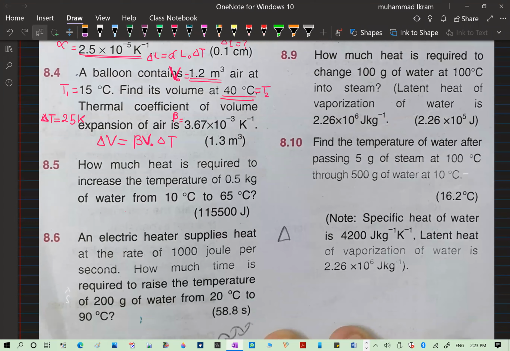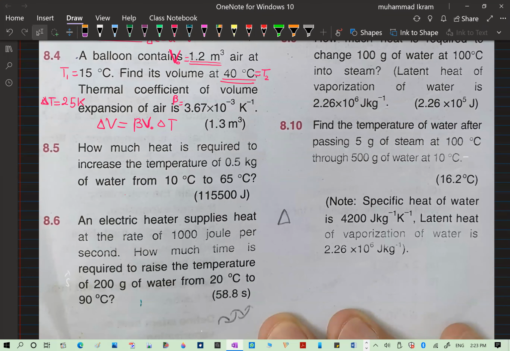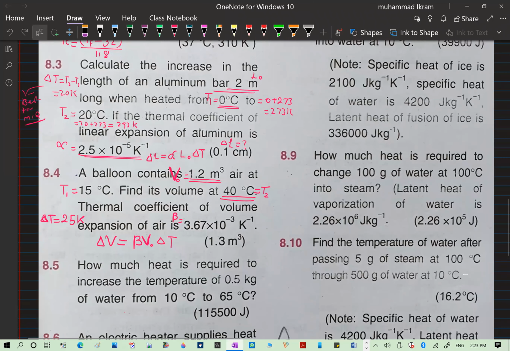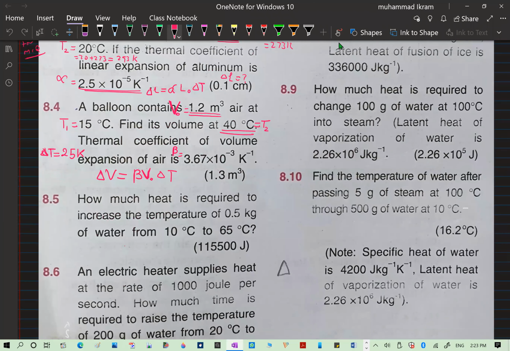Now the next question, this is also important. How much heat is required to increase the temperature of 0.5 kilogram of water? So here the mass is 0.5 kilogram, as you see, of water from 10 degrees centigrade. Here T1 is 10 degrees centigrade to 65 degrees centigrade. Here T2 is required, and they ask what is the energy.